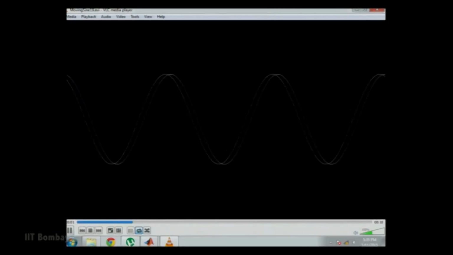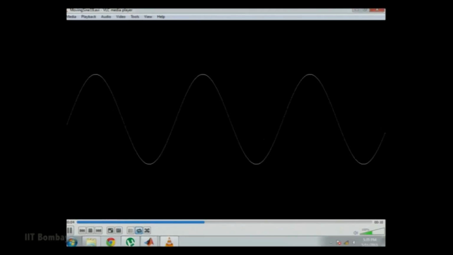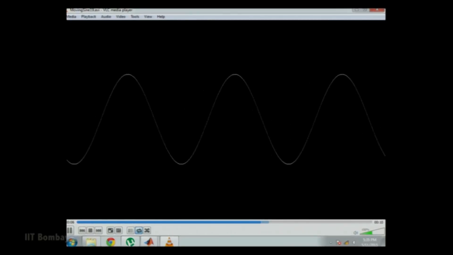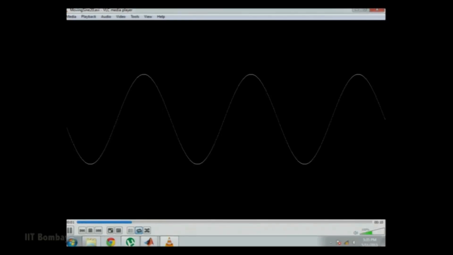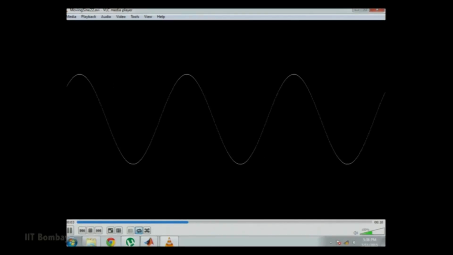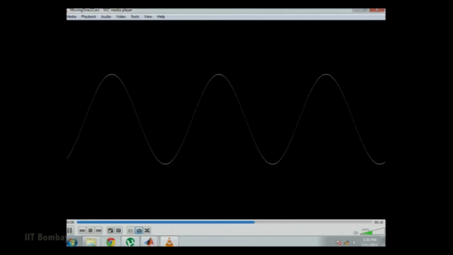If we downsample it further, it will appear as if it is moving in the opposite direction but very slowly. At one point of downsampling, it will appear stationary. We can understand this from the fact that we are sampling it almost equally, and the sampling interval is equal to the time period of the sine wave. Further downsampling will make this sine wave appear to move in the left direction again.